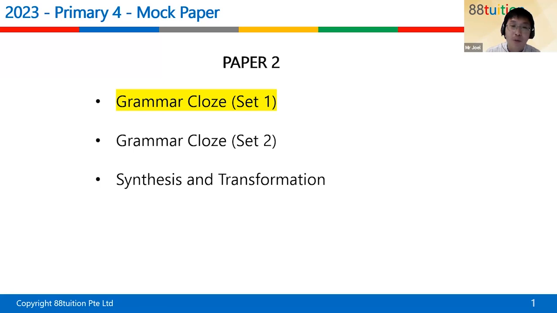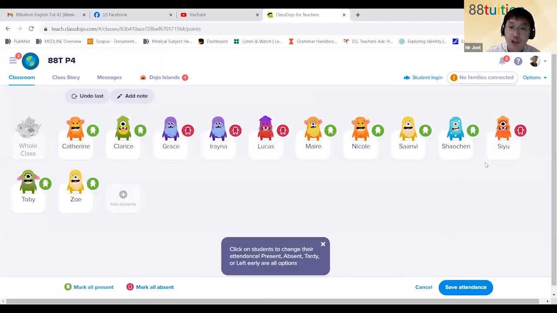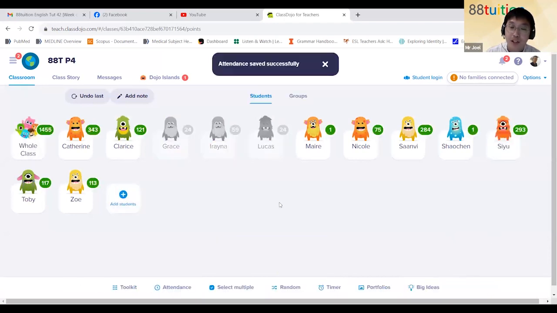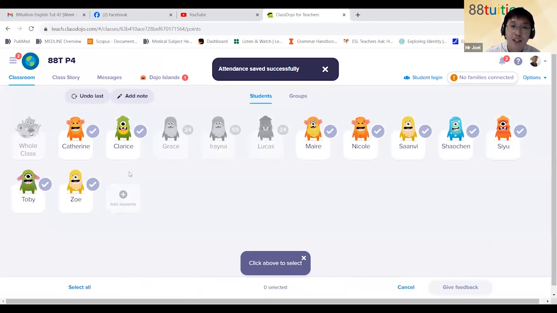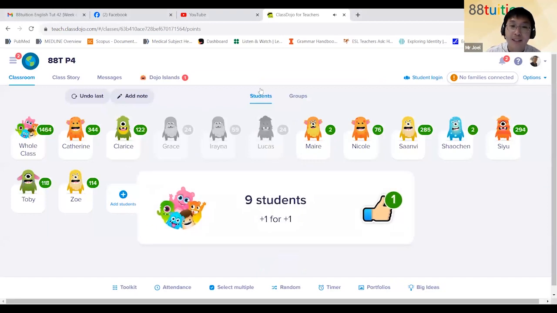Those who completed it online, you get some extras as well. You get one mark for completing your work online. Siyu is not here, I'll just change her attendance. Even if she's not here, she gets to earn points as long as she does it online. Oh, here comes Siyu. So Catherine, Clarice, Myra, Nicole, Sanvi, Shao Chen, Siyu, Toby, and Zoe. Everyone completed their work online. Good. So I can refer to your answers as I go through the slides.